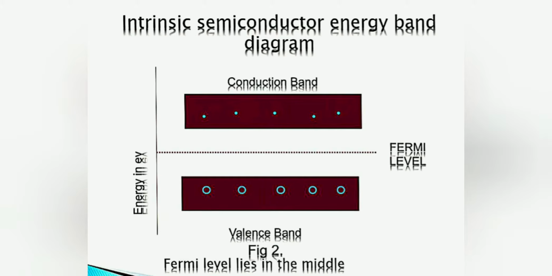Then this is the semiconductor energy band diagram. The mid range is known as the Fermi level. The upper one is the conduction band and the lower one is the valence band. Then in the next slide we will see the extrinsic semiconductor.